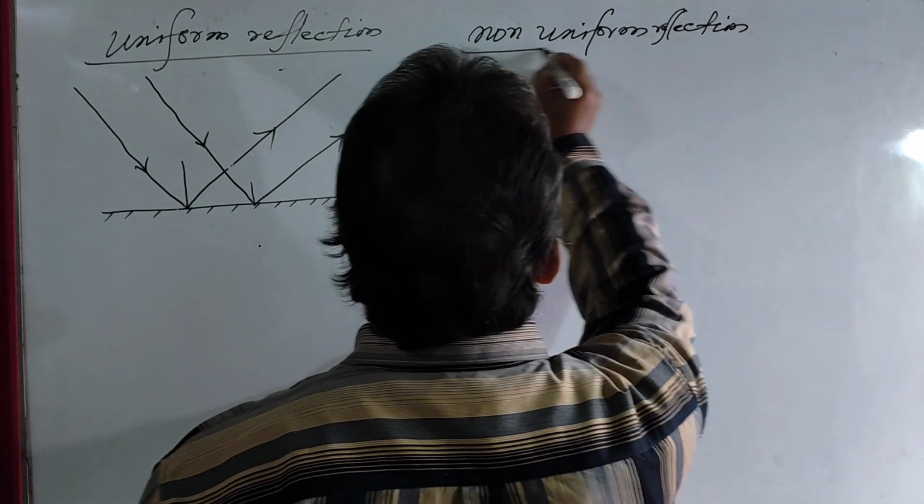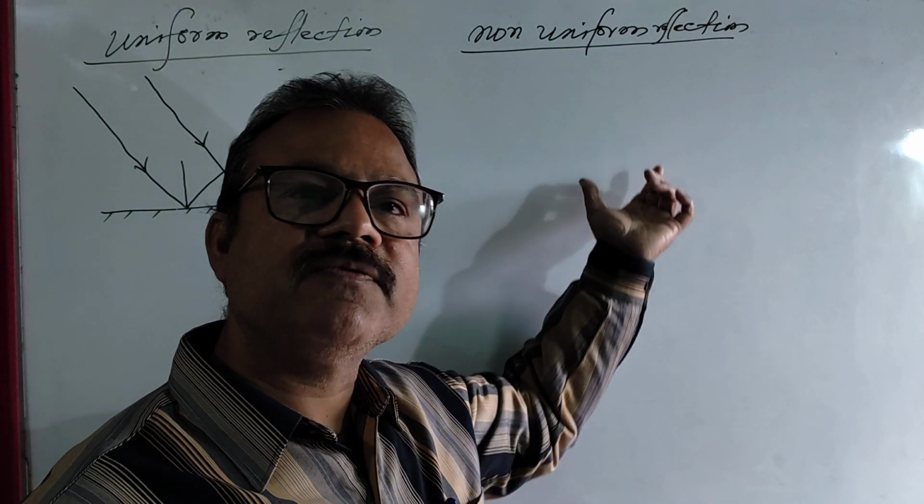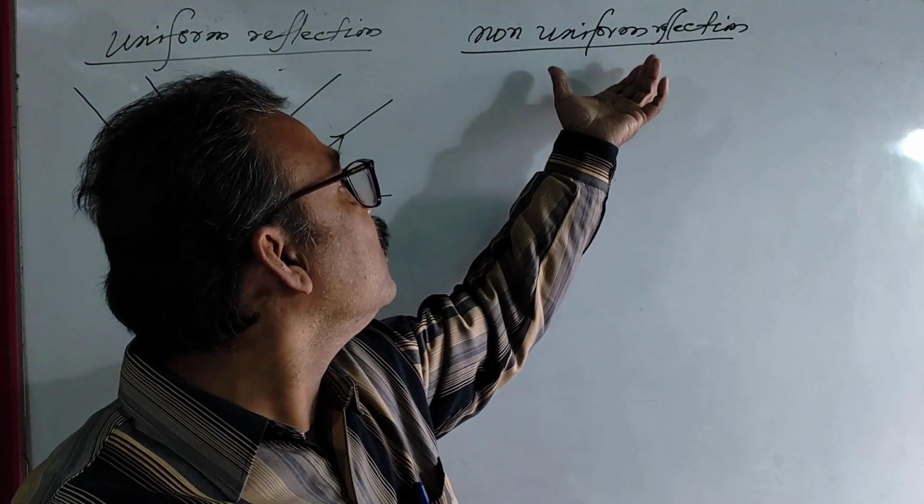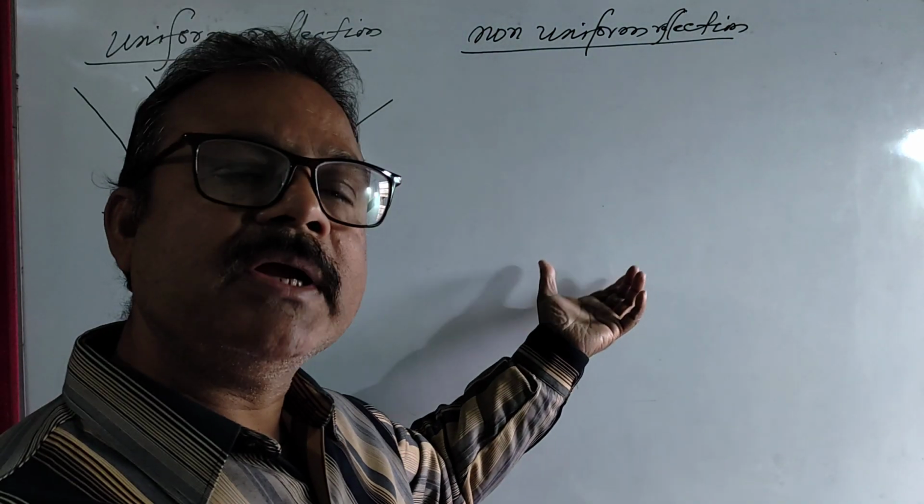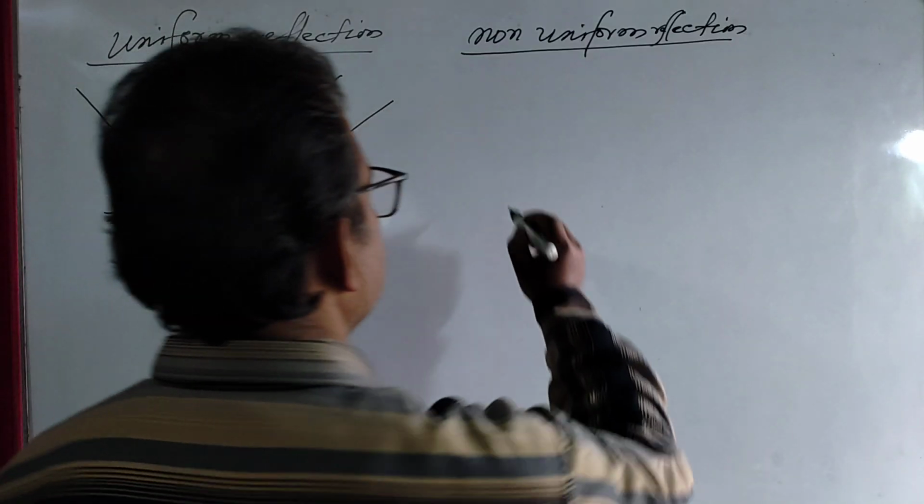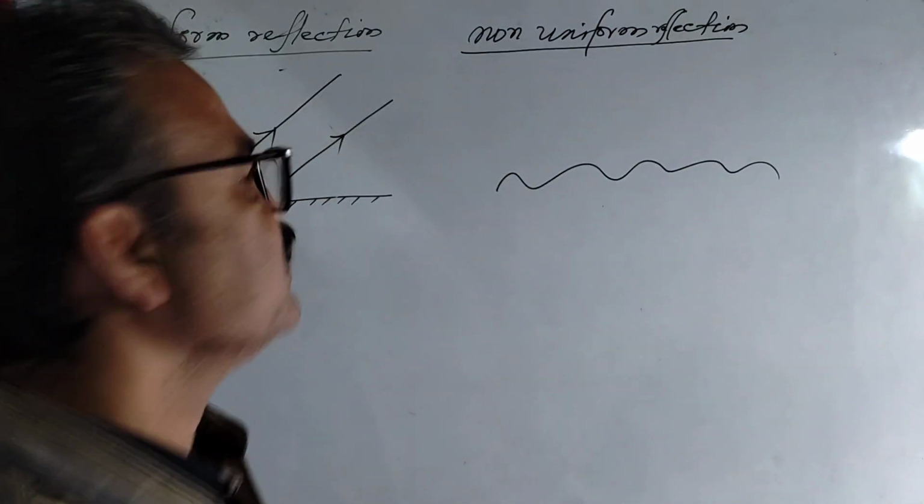Okay? Non-uniform reflection or irregular reflection. The non-uniform reflection always takes place from a rough or uneven surface, an irregular or uneven surface. Now, you consider one uneven surface. Suppose this one is another uneven surface.